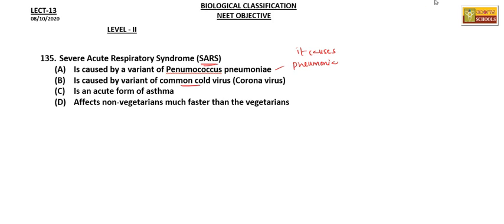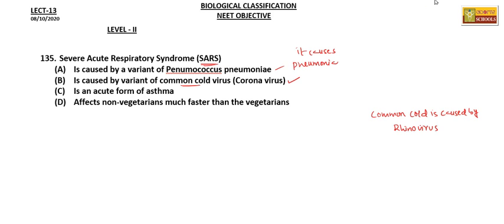Actually the common cold is caused by rhinovirus. A variant of this virus is called coronavirus, and that coronavirus can cause this severe acute respiratory syndrome. This is the reason why most of the people die due to the severe acute respiratory syndrome. So this is the right option.